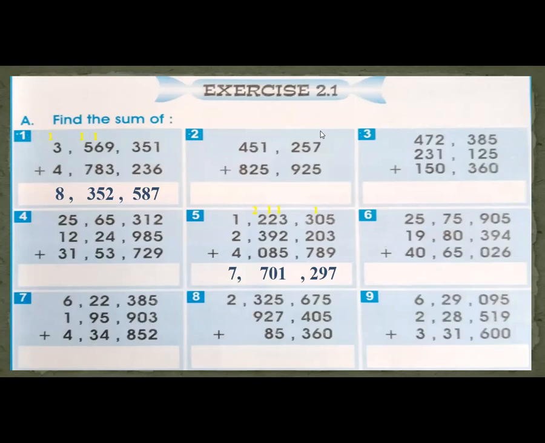So here number 1 is solved for you. Starting from the right hand side, first of all tell me whether number 1 is written in the international way or the Pakistani way. Hurry up, reply to me in the chat box. Is number 1 the international way or the Pakistani way? Hurry up, tell me.